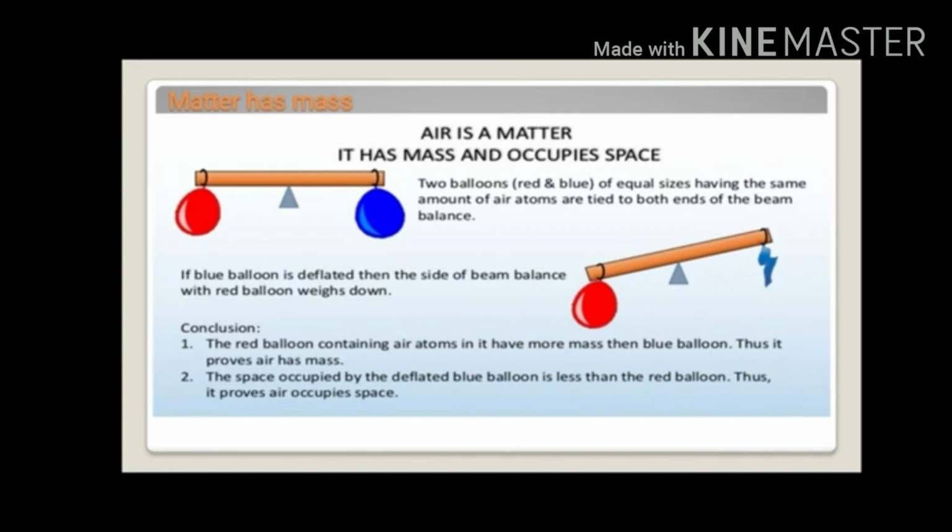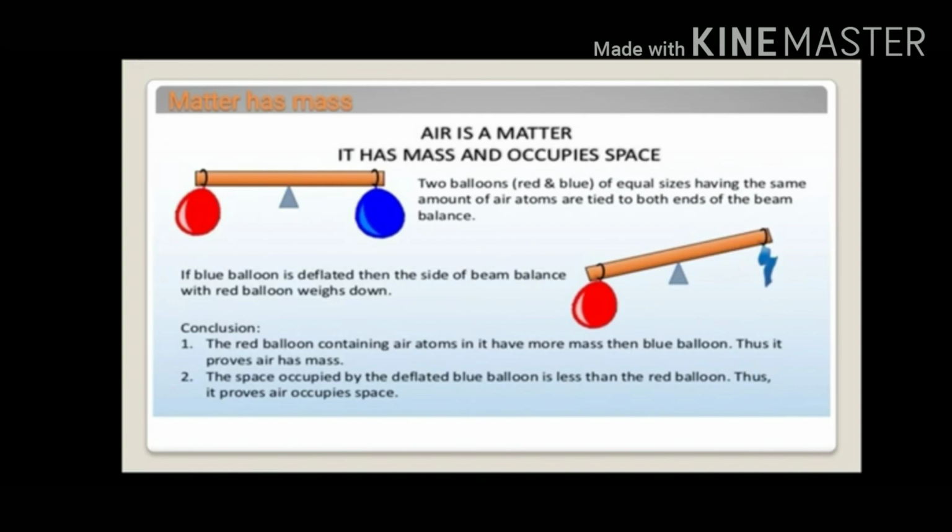Like that, as from the definition, matter occupies some space. That means the space occupied by the deflated balloon, that is the blue one, is less than the red balloon. When the air escapes out, the size of the balloon becomes less.